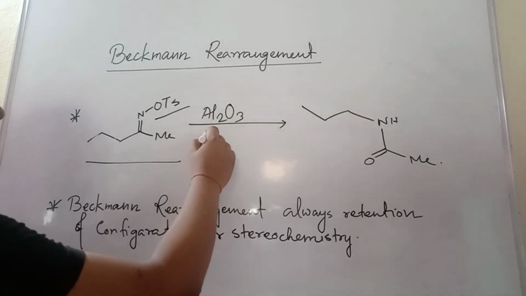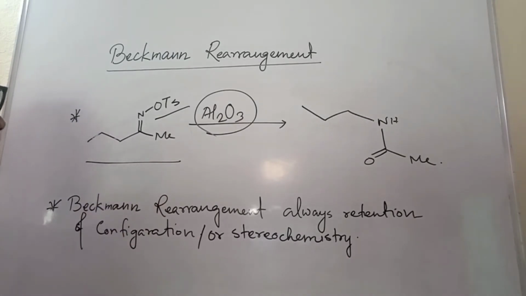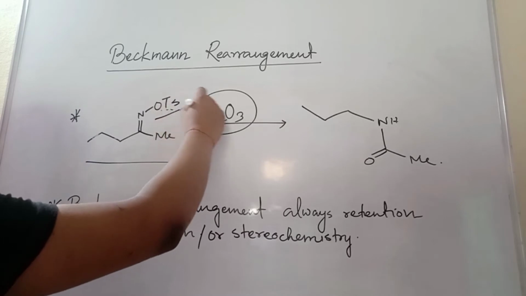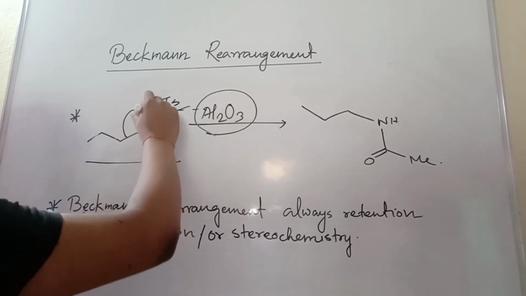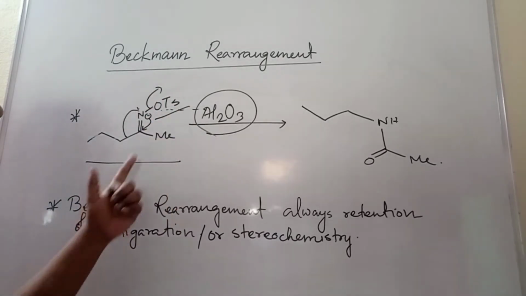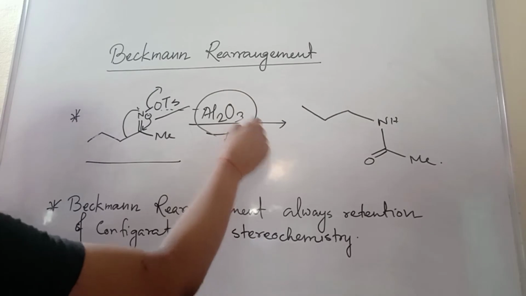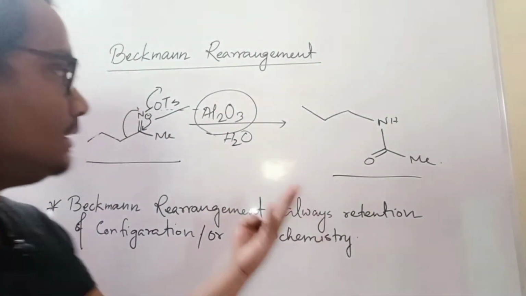Al2O3 is a neutral aluminium oxide. So it will influence the leaving and it will attack. It will influence chelation, and that will migrate here and that will come here and that will go. So overall it will come, and in situ water is there and water will attack and give the keto.